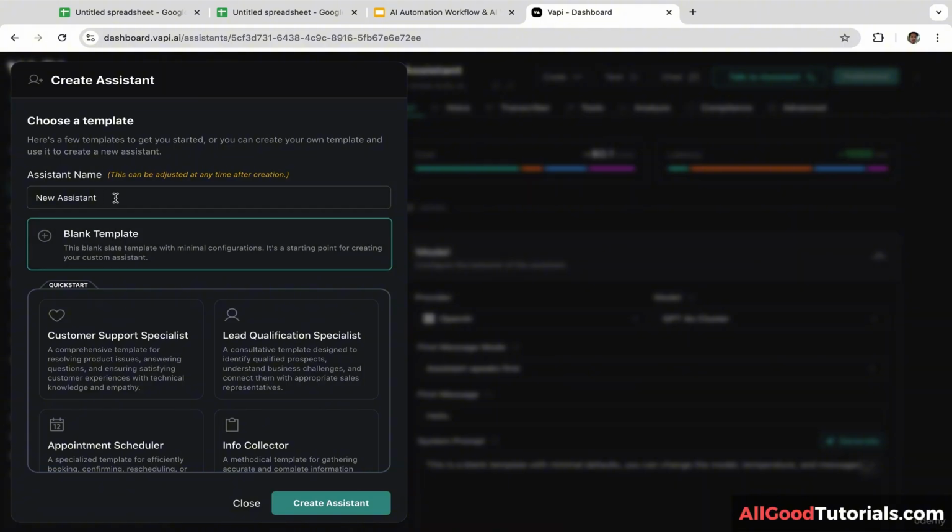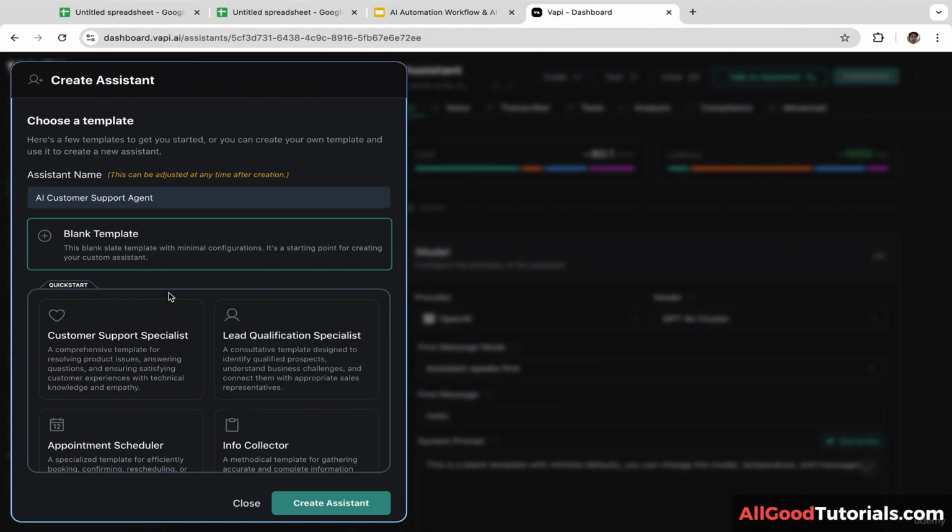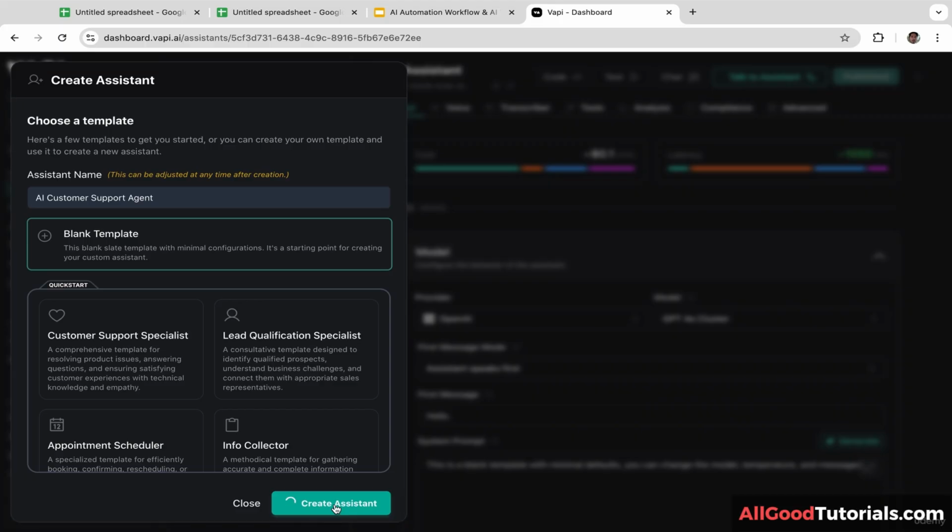And I'm going to name the assistant AI Customer Support Agent. You can name it whatever you want. It is totally up to you. In this case, you have two options. You can build the AI agent from scratch, just click this blank template, or you can use and customize one of these templates. There are several templates like Customer Support Specialist, Lead Qualification Specialist, Appointment Scheduler, and still many more. In this case, we are going to use the blank template. So let's click Create Assistant.